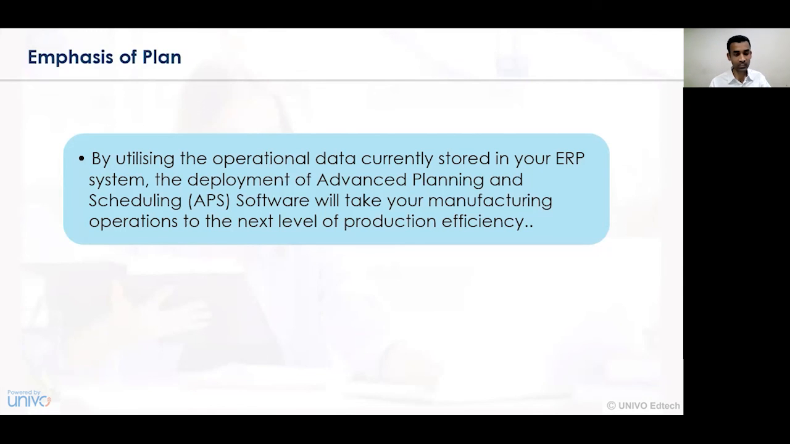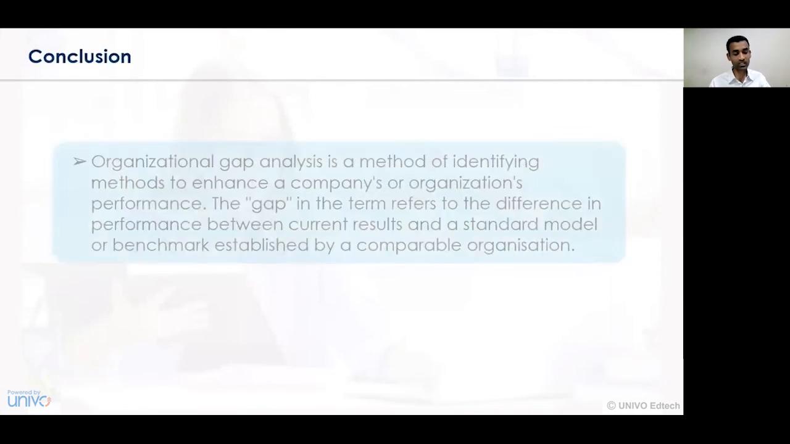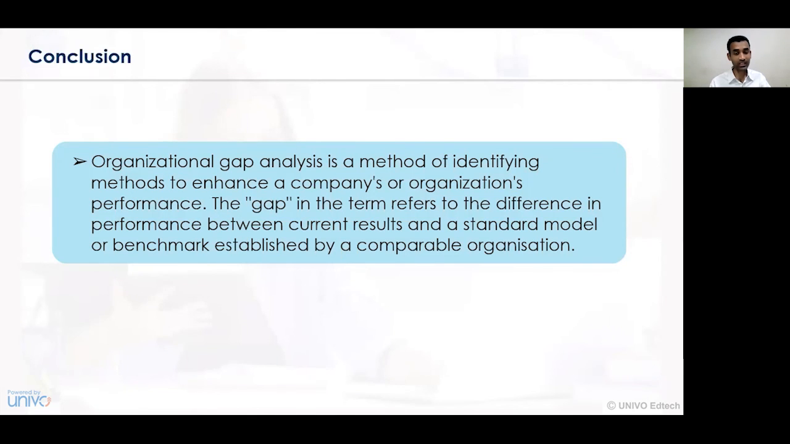Hence, the plan that needs to be implemented for ascertaining the gaps should be very effective, feasible and acceptable in all changing terms and conditions. The advanced planning and scheduling software is a positive step which increases efficiency and lean industrial operations. It is always a positive approach for a business organization and for streamlining all the manufacturing and supply chain activities. So organizational gap analysis is essentially important to see how a company's organizational performance can be increased within a specific time period.